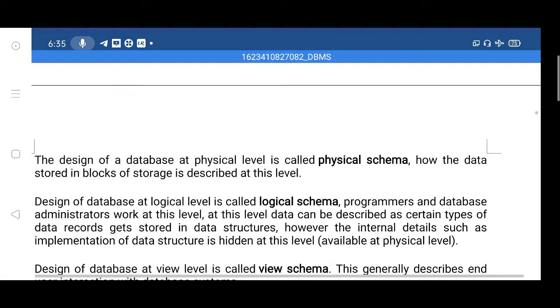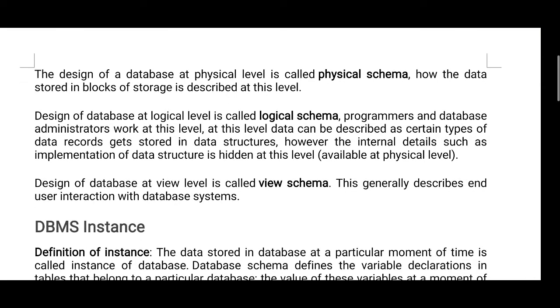The design of a database at the physical level is called physical schema. The design at the logical level is called logical schema, and the design at view level is called view schema. This generally describes end user interaction with the database system.